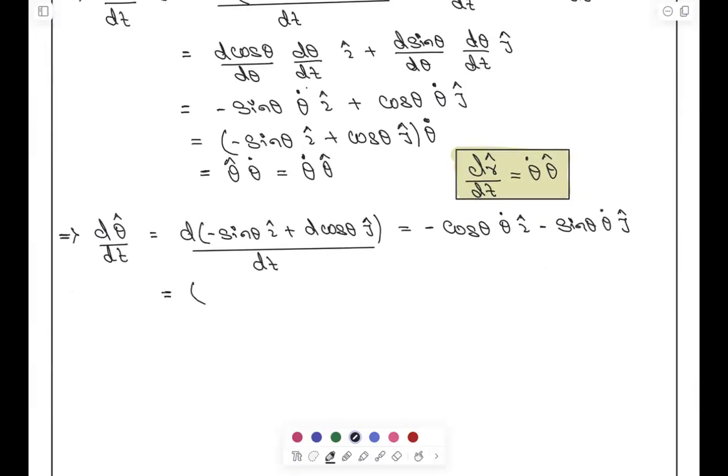Take it away, that is minus of this. So what is coming? Minus, if you take it, it will become cos theta I cap plus sin theta j cap into theta dot, that is equal to minus theta dot, and that is r cap. So can I write that d theta cap by dt is equal to minus theta dot r cap?